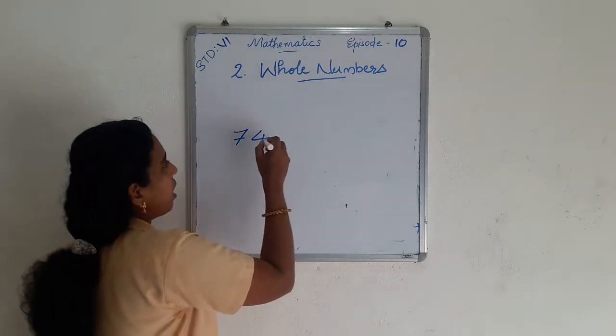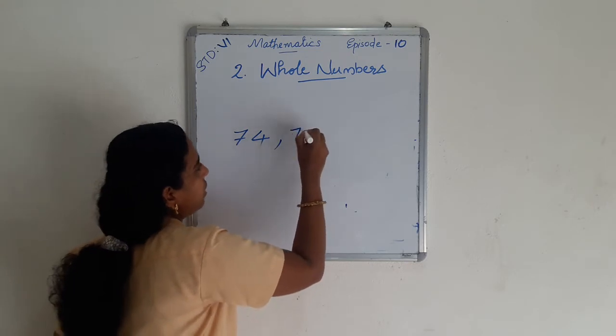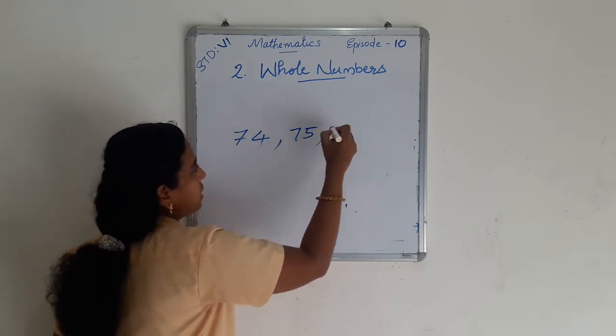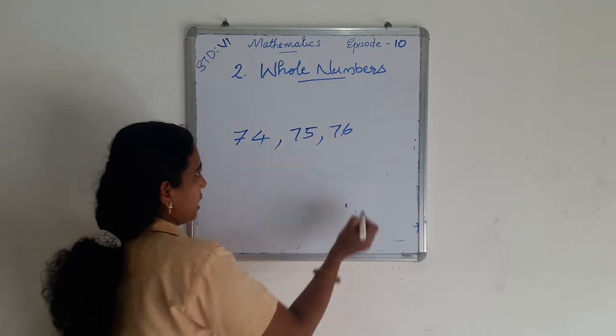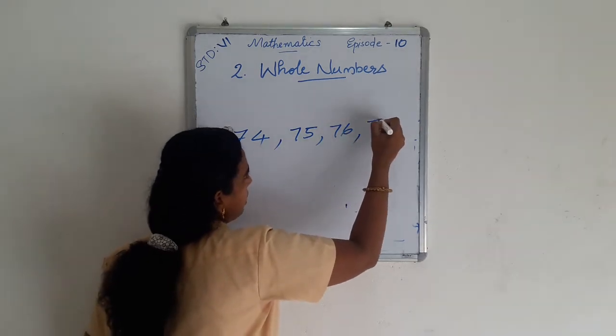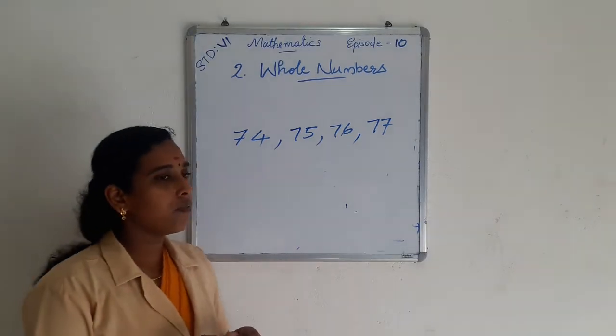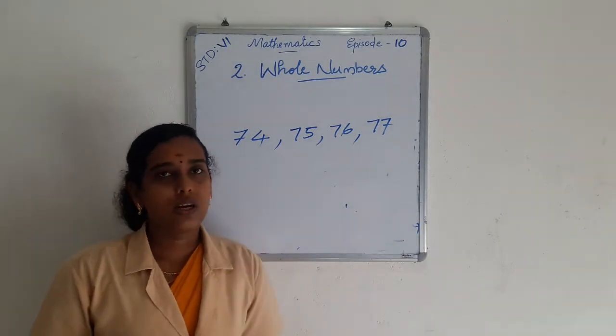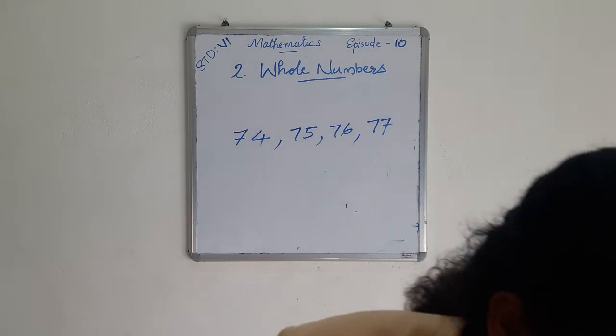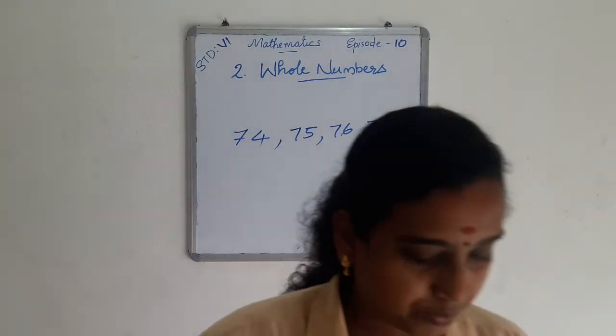We add 1 to 74, then we get 75. Then we add 1 to 75, we get 76. Then we add 1 to 76, we get 77. So in this way we find the next natural numbers for a number.